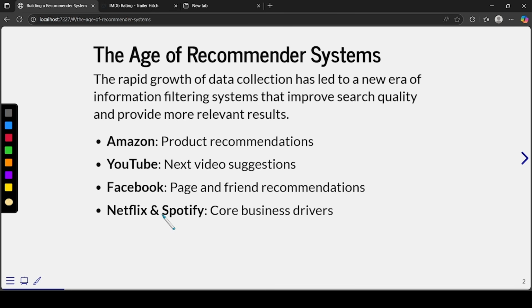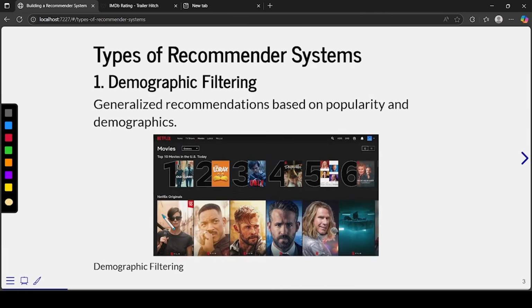Now we'll see the types of recommendation systems, and in this course we'll cover mostly two, but you can consider this also as a recommendation system. One is you recommend based on the demographic, what place a user belongs to, and what kind of movies he might like. Let's say these are the movies recommended based on the US.